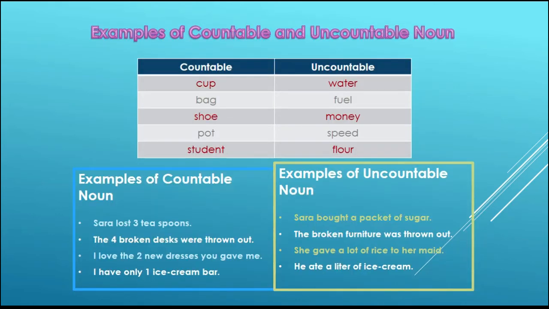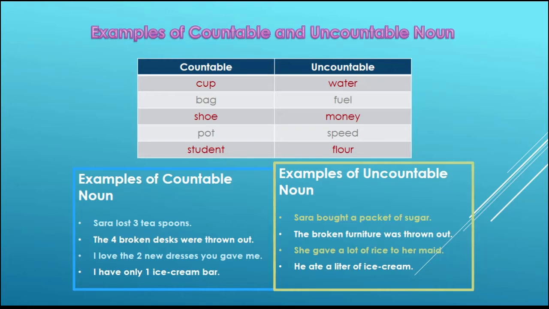Okay, here are some more examples and then we will do the exercise. The examples of countable nouns are cup, bag, shoe, pot, student. Examples of uncountable nouns are water, fuel, money, speed, flour.